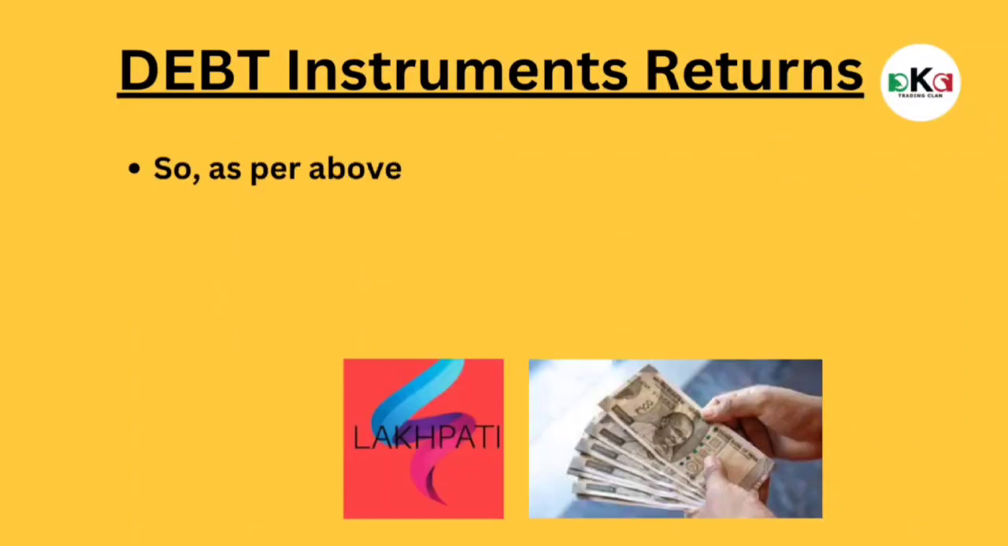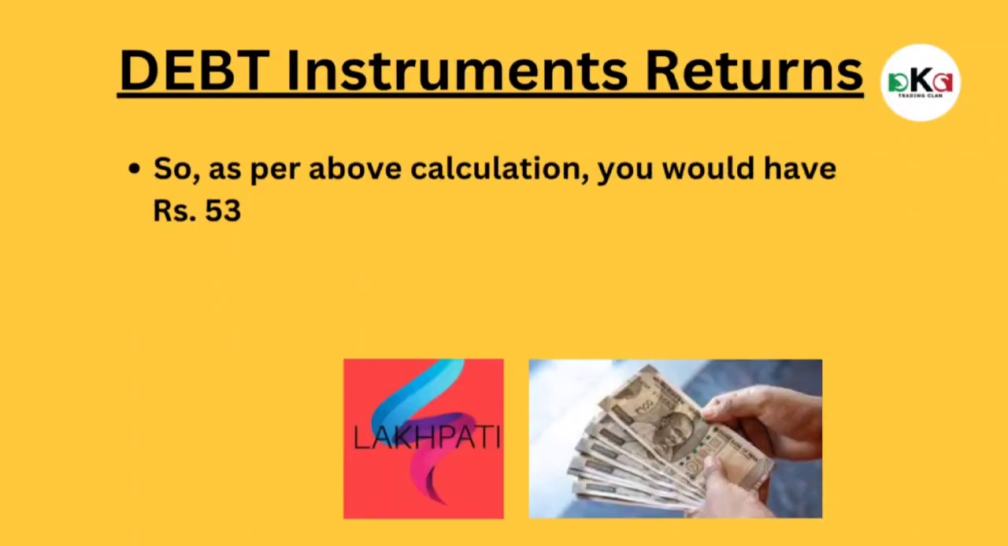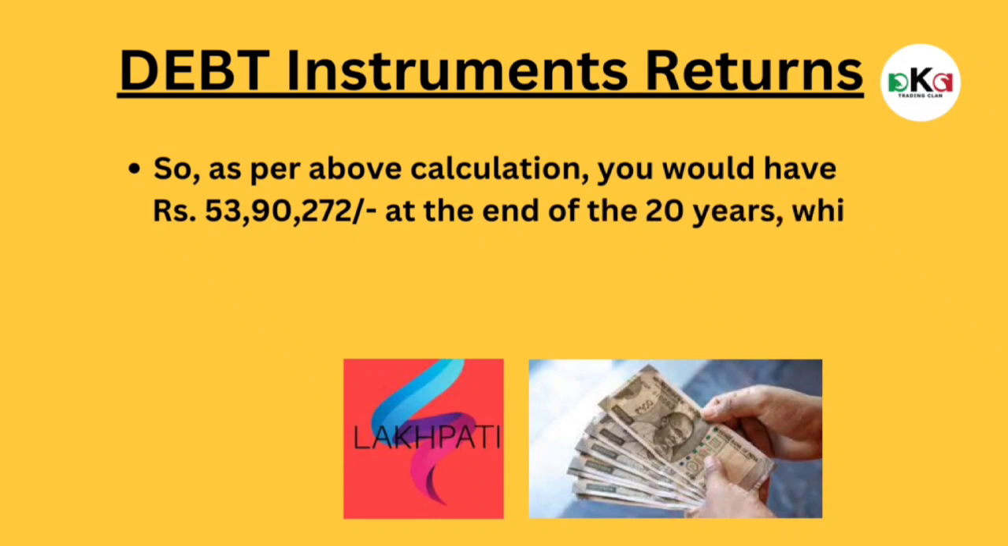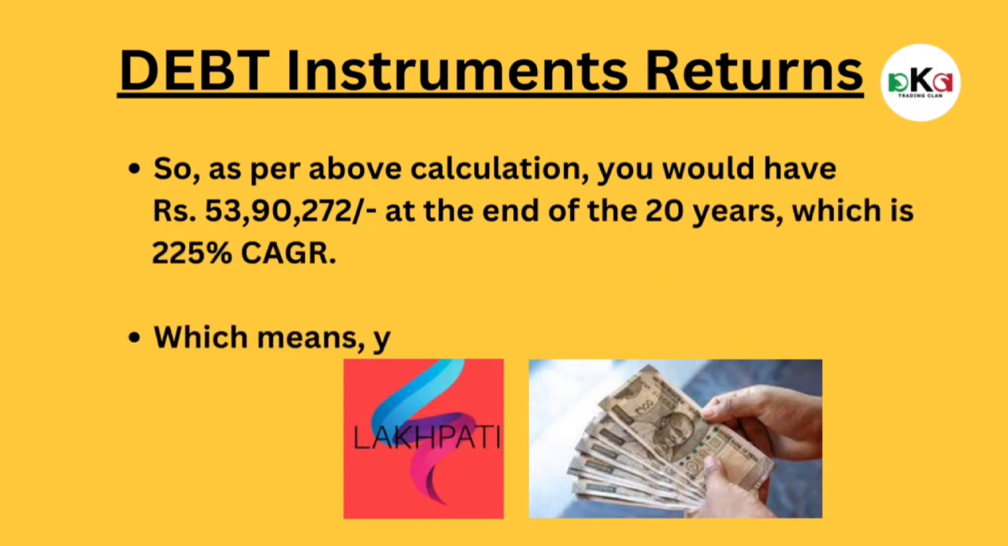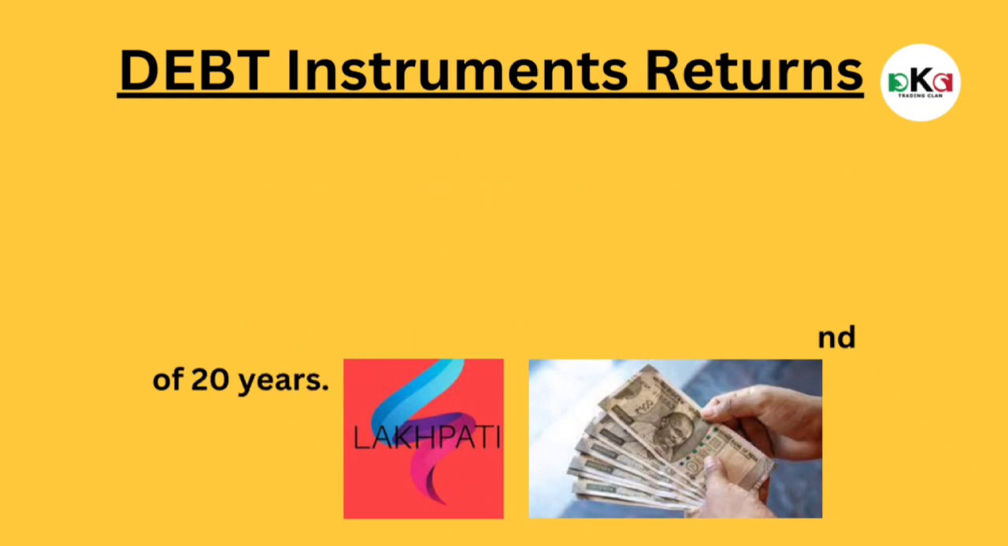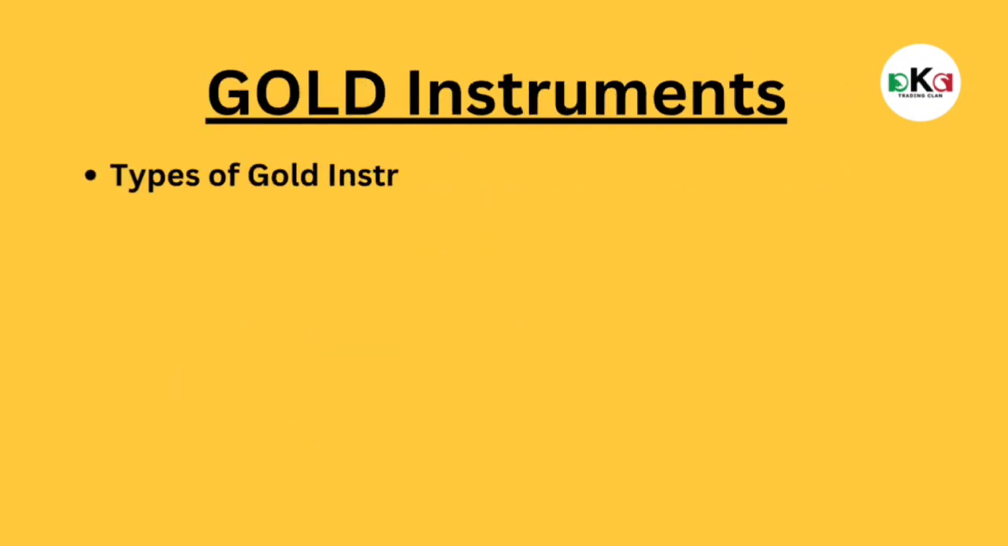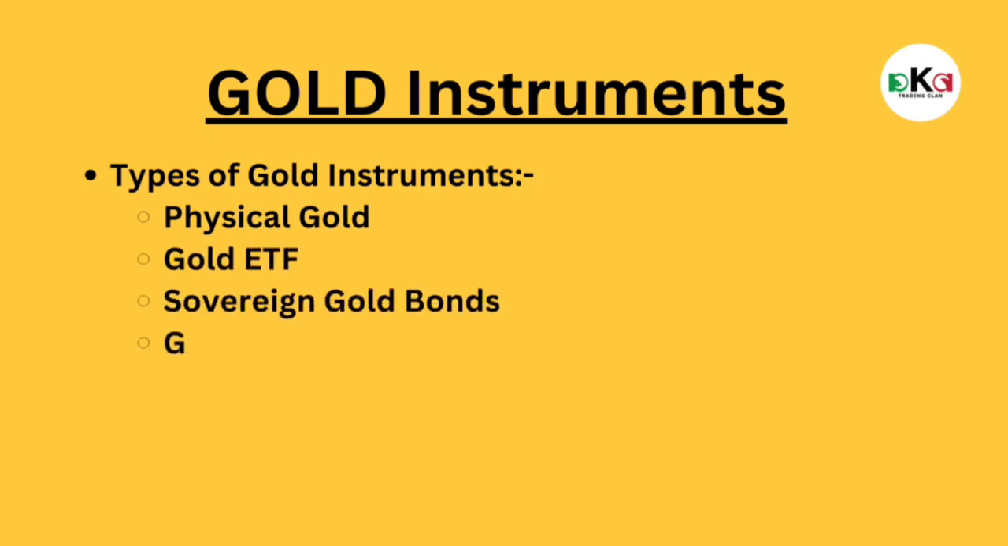So as per above calculation, you would have rupees 53,90,272 at the end of 20 years, which is 225% CAGR, which means you will be a lakpati at the end of 20 years. Now let's talk about gold. Type of gold instruments: physical gold, gold ETF, sovereign gold bonds, gold mutual funds, digital gold.